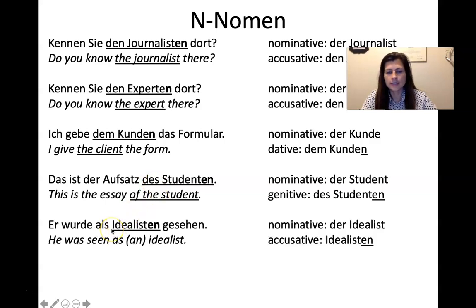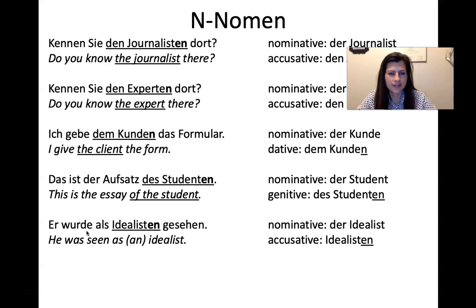Wurde als Idealisten gesehen. This is a sentence from an article that I translated as a graduate student, and I translated it wrong, and I will never forget. It was in one of the first sentences of this article, and wurde gesehen is like he was seen, and I translated it as idealists with an s on it, and I don't know why.